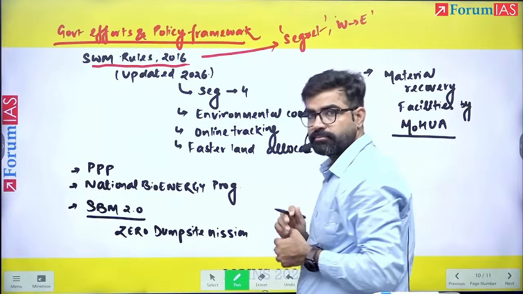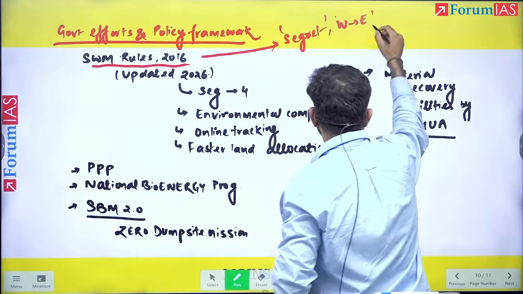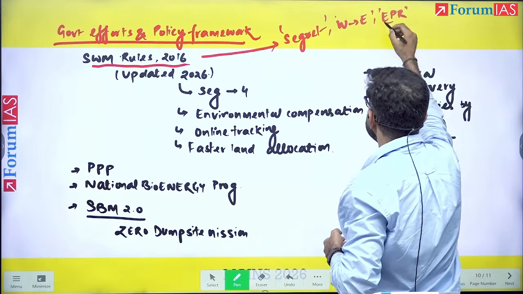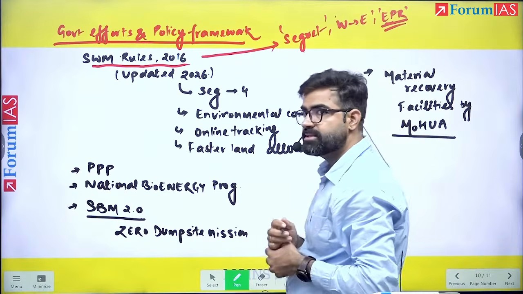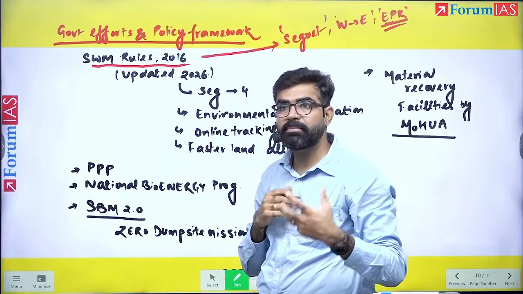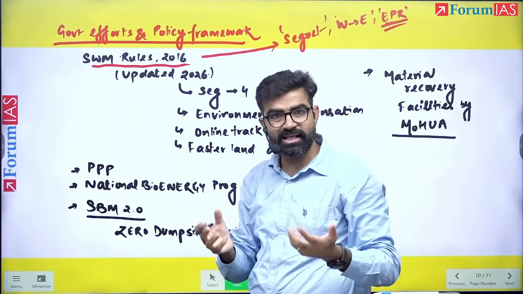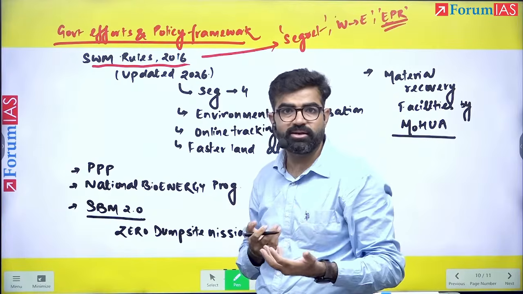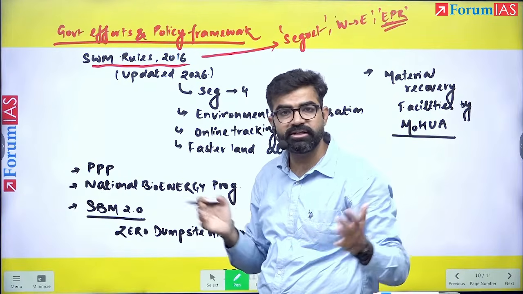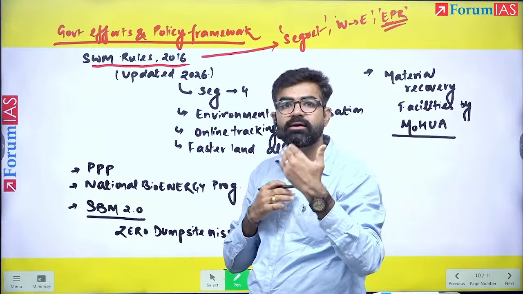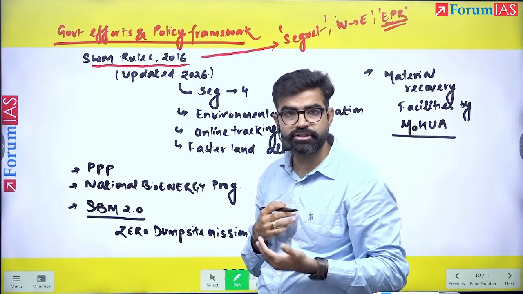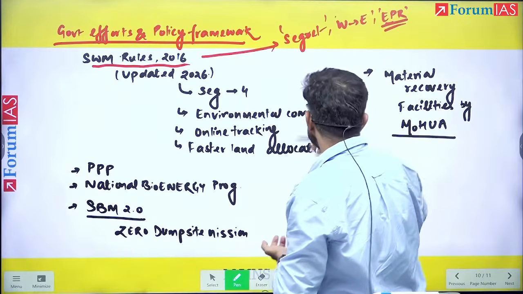There is also the EPR mechanism, extended producer responsibility. The bulk generators, the hotels, the restaurants, the public gatherings where waste is created cannot say it is not our responsibility to manage this solid waste. It is their responsibility. That is the extended producer responsibility mechanism introduced in this one.